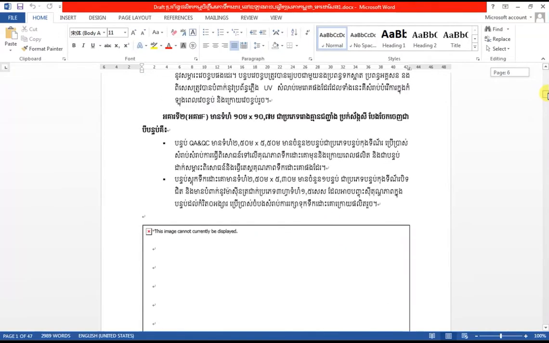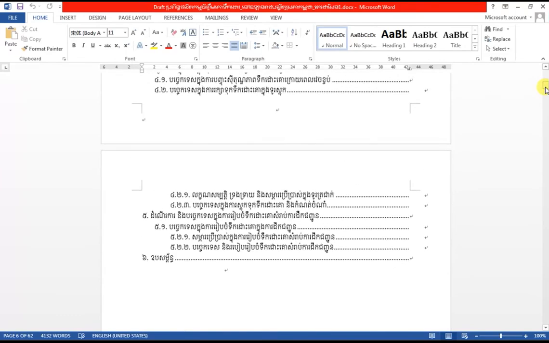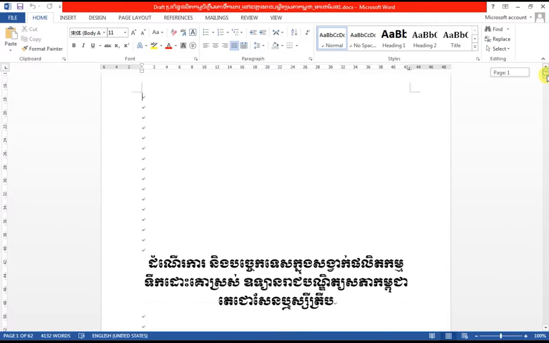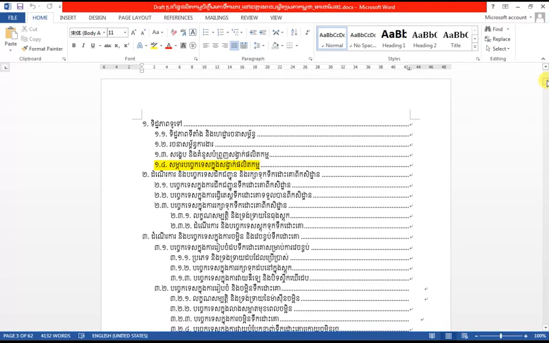For example, this image right here, it's gone. It says this image cannot currently be displayed. Why? Because you have deleted it within the zip file. So now you are able to open the file back. So now your content is saved, all the images are gone.